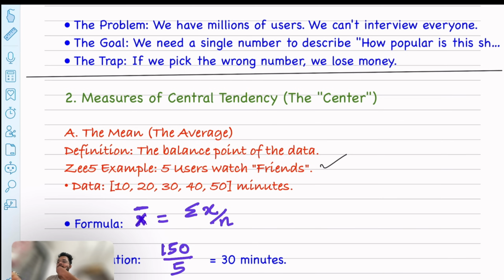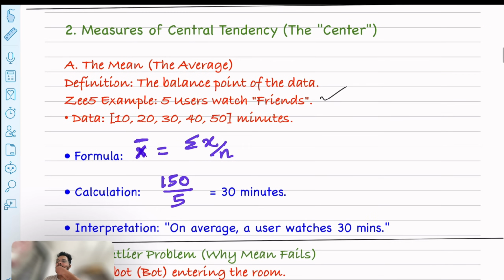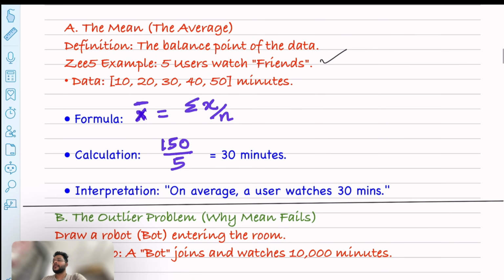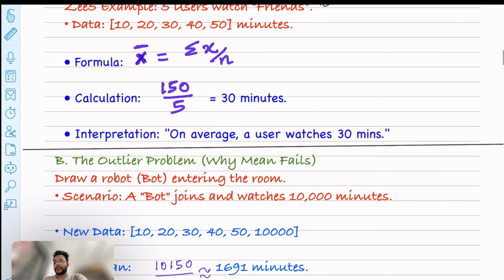These are the 5 users who are watching a very famous show, Friends. So what is the formula? The summation of all divided by the total number of data points, which is nothing but 30 minutes. So the interpretation is that on average a user watches the show for 30 minutes. But what do you think? What problem can the mean lead to?